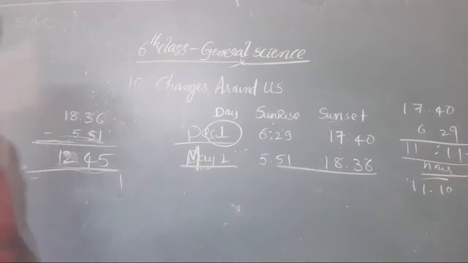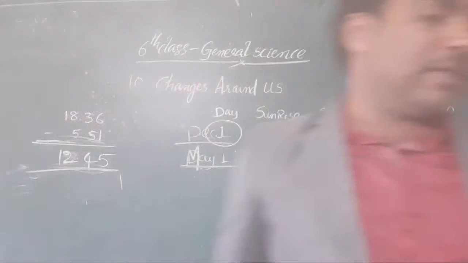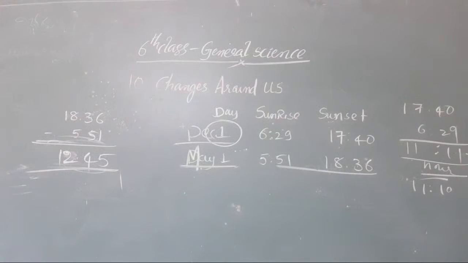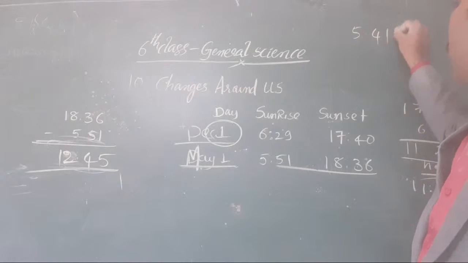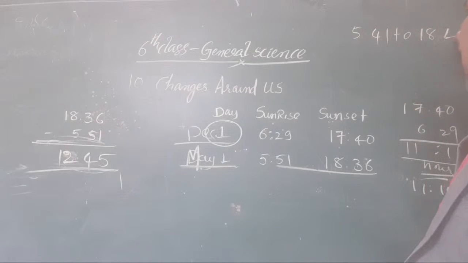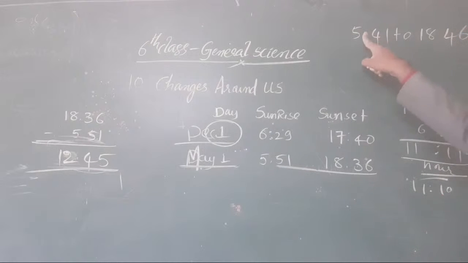Okay, when you go down, what will we get? There is 5:41 and 18:46. Okay, now 5:41 to 18:46. Clear or not, all the students? Now the daytime is rising, at 5:41.